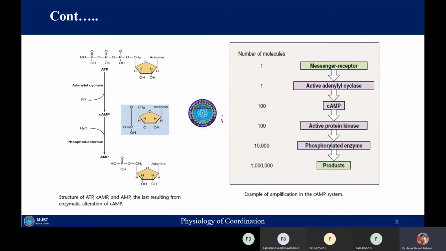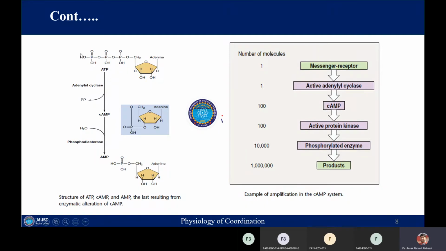These ATPs are converted into cyclic AMP with the help of the enzyme called adenylyl cyclase, and here you can have 3',5' adenosine monophosphate or cyclic AMP. Here you can see the phosphodiester bond between the 3rd carbon and the 5th carbon of this sugar. So this is called 3',5' cyclic adenosine monophosphate.